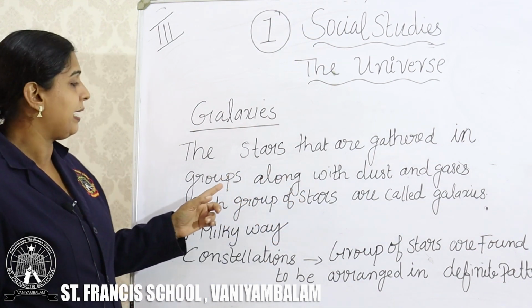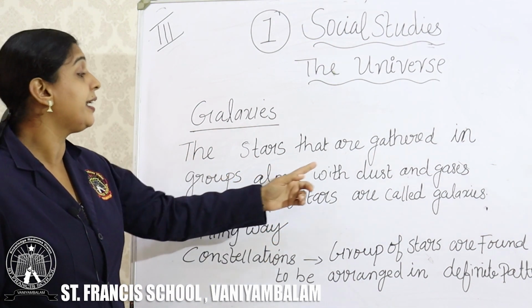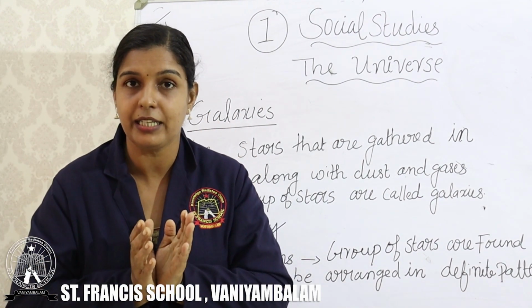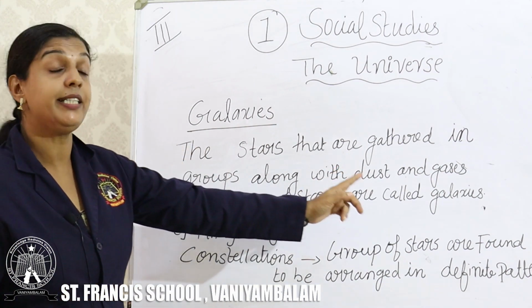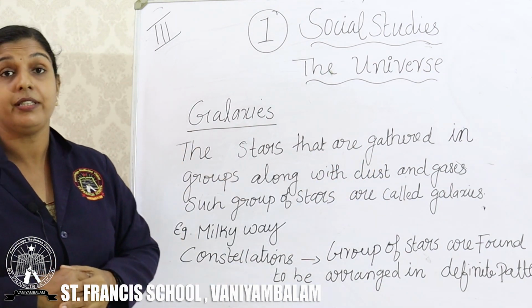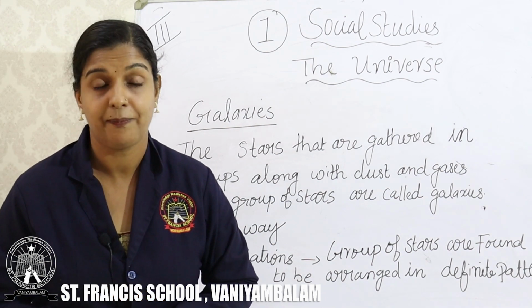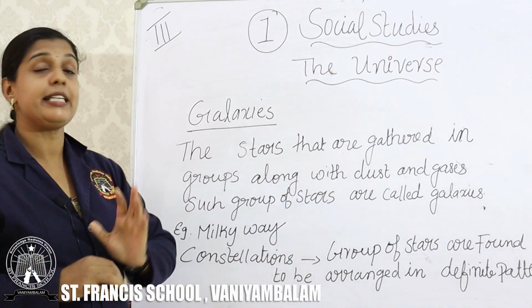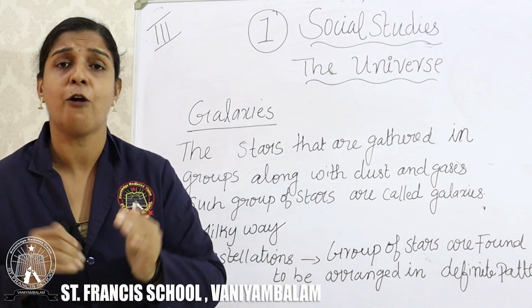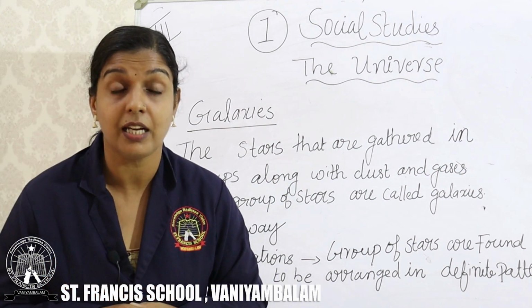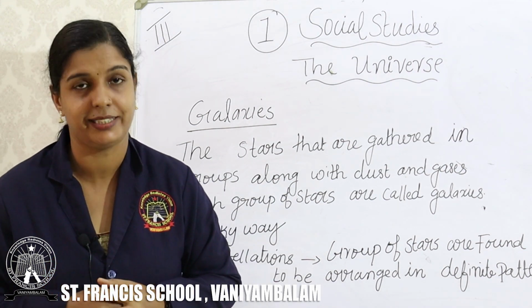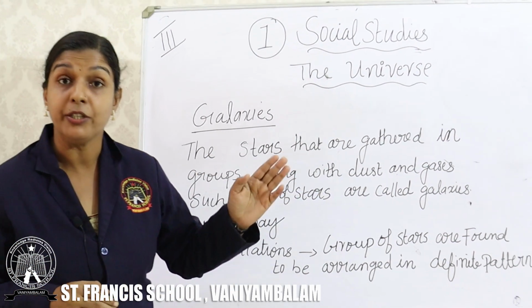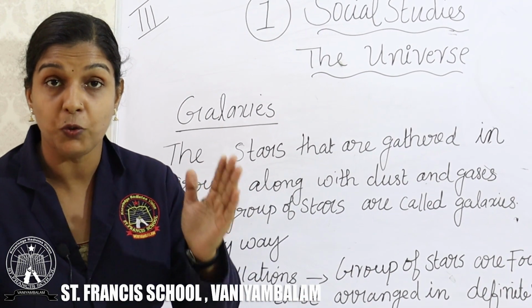What do you mean by a galaxy? The stars that are gathered in groups, with what?